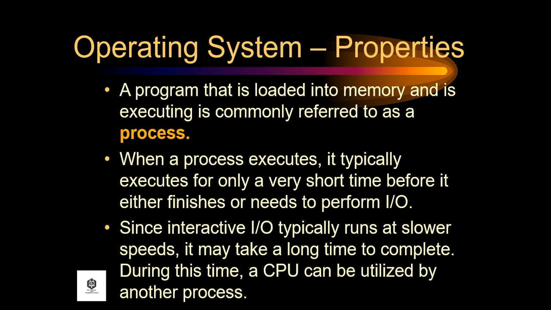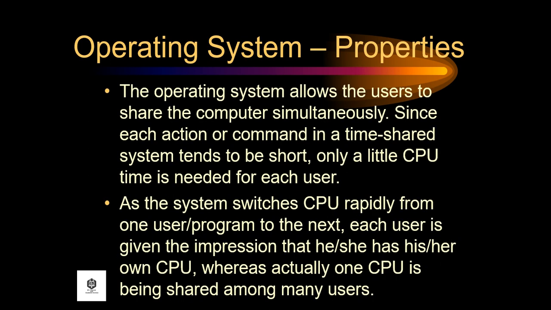A program that is loaded into memory and is executing is commonly referred to as a process. When a process executes, it typically executes for only a very short time before it either finishes or needs to perform input-output. Since interactive input-output typically runs at slower speeds, it may take a long time to complete. During this time, a CPU can be utilized by another process. The operating system allows the users to share the computer simultaneously.